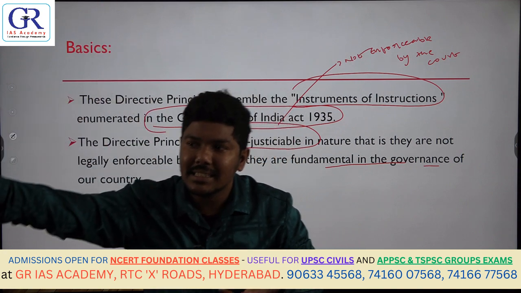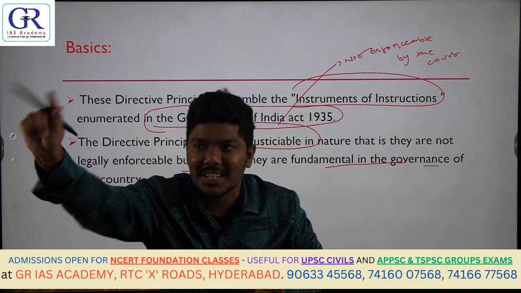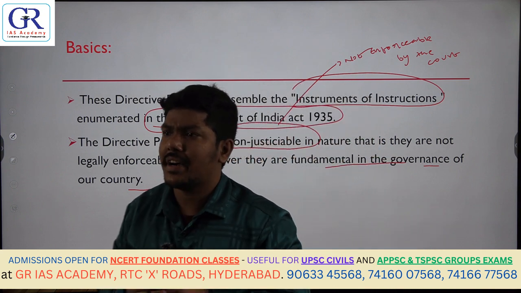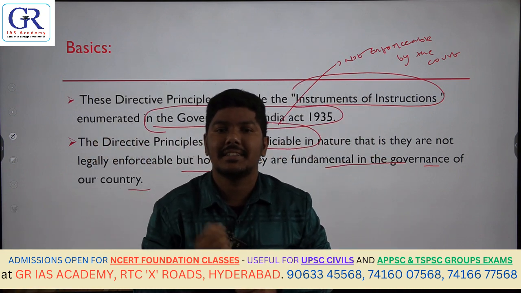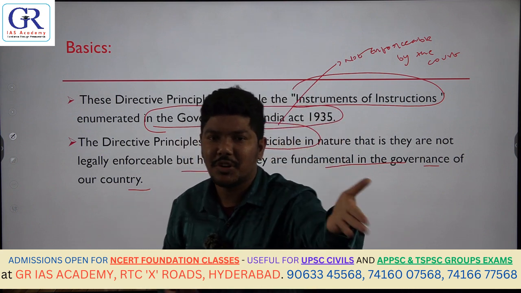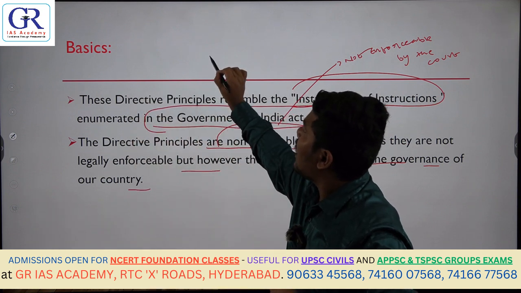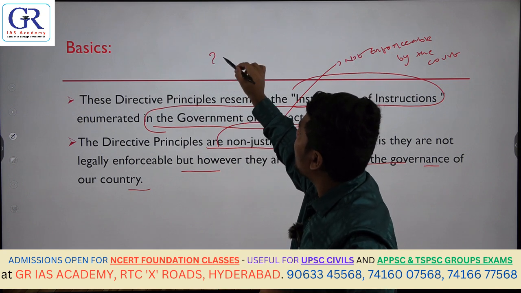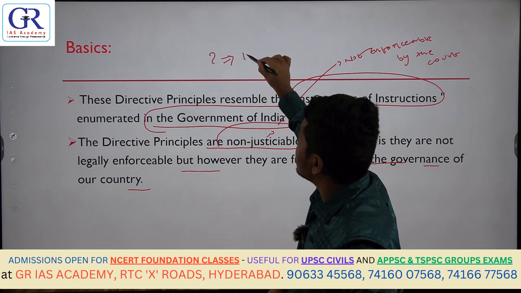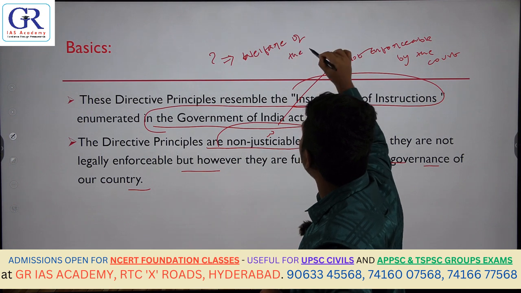But on the other side, with fundamental rights, if I violate the fundamental rights of the people, then immediately they will go to the courts, and immediately the court will ask me to restore the fundamental rights. Why did you violate the fundamental rights? The day before we talked about habeas corpus, one of the writs issued by the Supreme Court. Yes, likewise. But now, how will these DPSPs be implemented? What do these DPSPs consist of? This was the question asked in the Constituent Assembly